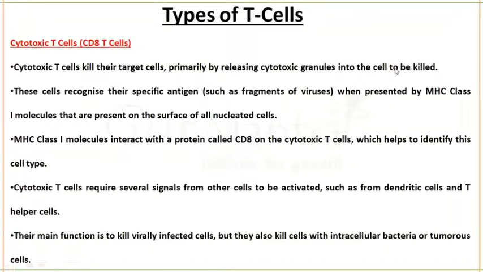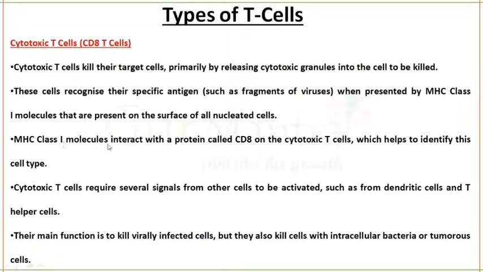These cells recognize a particular antigen when it is presented by the MHC class 1 molecule. When MHC class 1 presents an antigen, it is recognized by the TC cell, and MHC class 1 is present on all the nucleated cells.